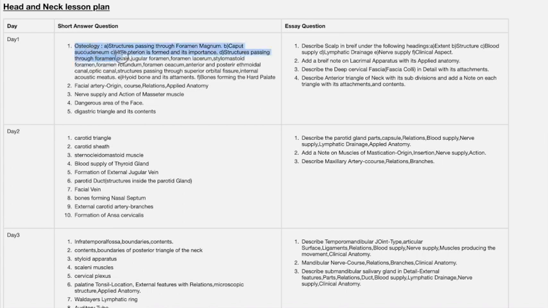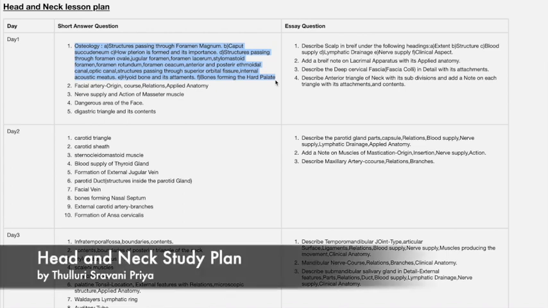If you see the short answers for the first day, osteology. In this osteology, caput succedaneum, this is one of the clinical aspects, and pterion is important. It's a shooting point. Structures passing through the foramen ovale, jugular foramen, foramen lacerum, stylomastoid foramen, foramen rotundum, foramen cecum, anterior and posterior ethmoidal canal, optic canal. All these foramens and the structures passing through them are very important. Structures passing through the superior orbital fissure, which is divided into lateral, medial and middle part. This is a very important question.